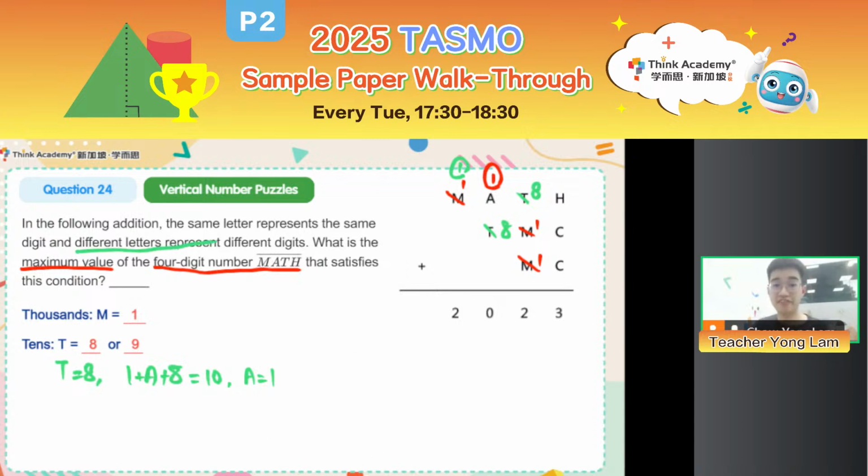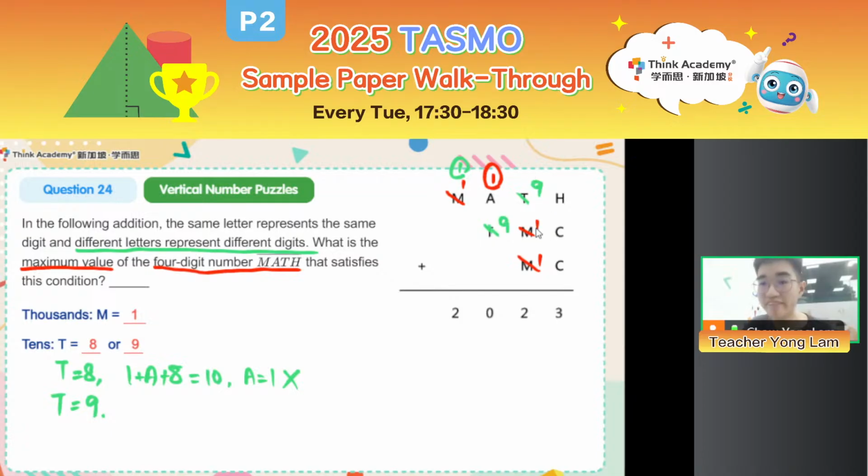Different letters represent different digits. Oops. My M is already 1. A cannot be 1, right? So we reject this case. So T cannot be 8, which means T must be 9, right? So we confirm that T is 9 now.